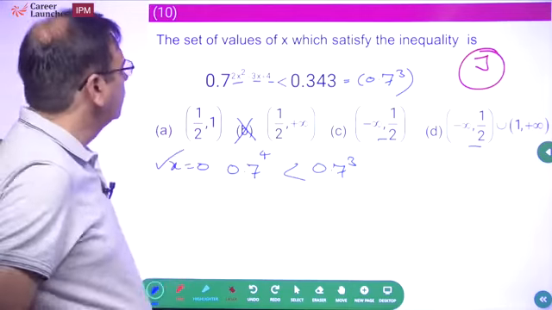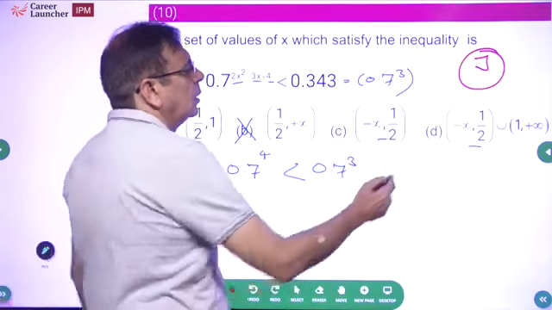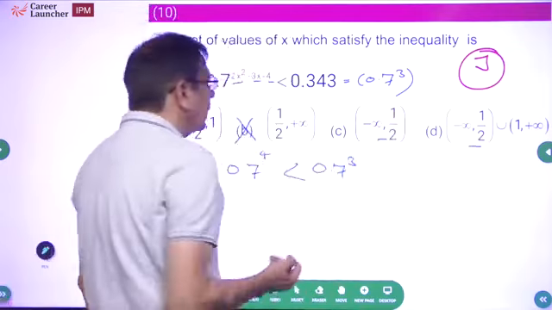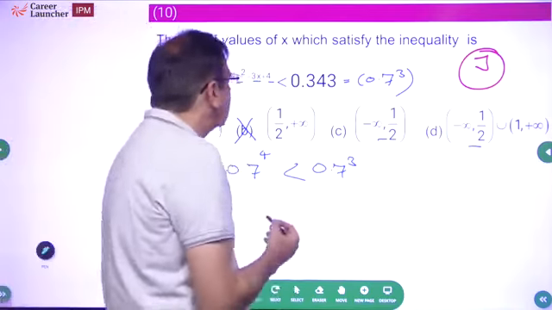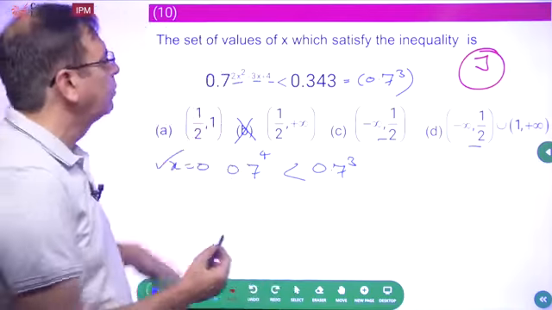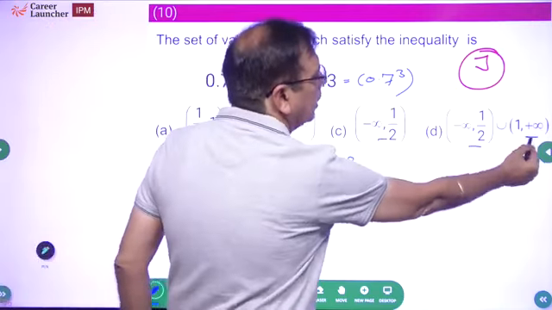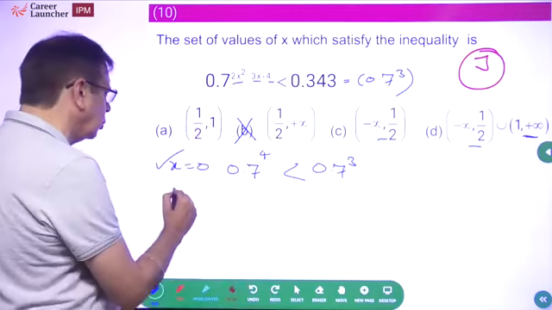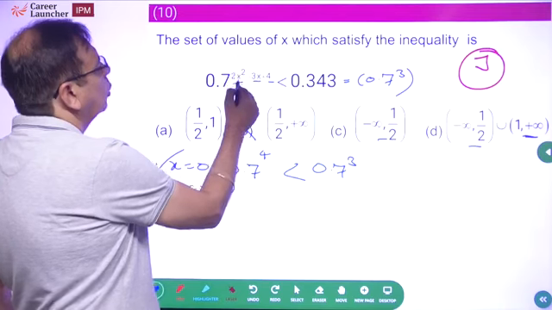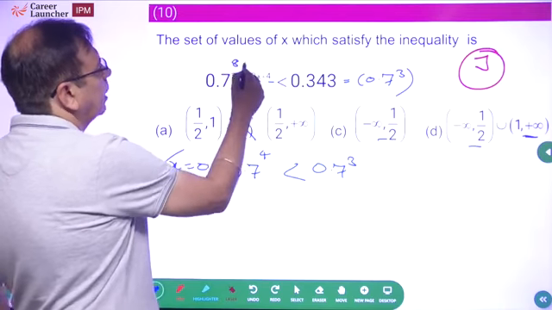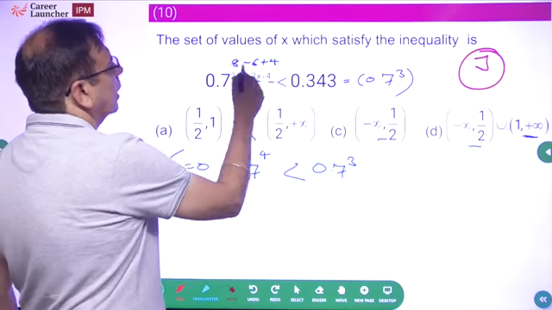What next should you do? Take another value. Take, for example, x equal to 2. Not available in choice A, not available in choice C, available in choice D. So let's check whether x equal to 2 satisfies. 2 to the 4 into 2 is 8, minus 6 plus 4. 8 plus 4 is 12, minus 6, so this becomes 6.